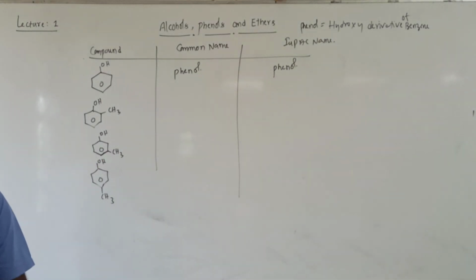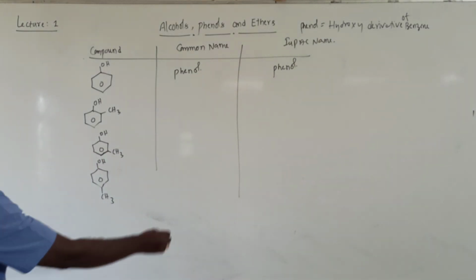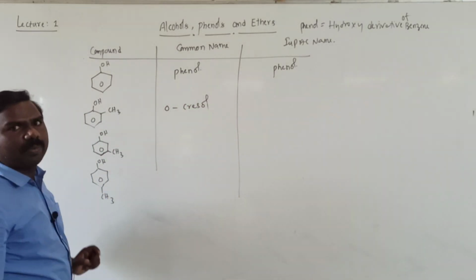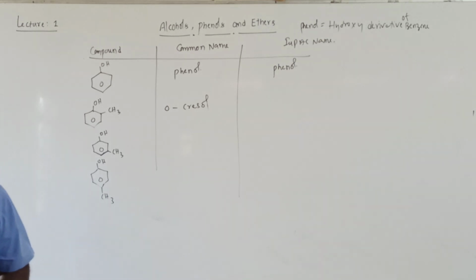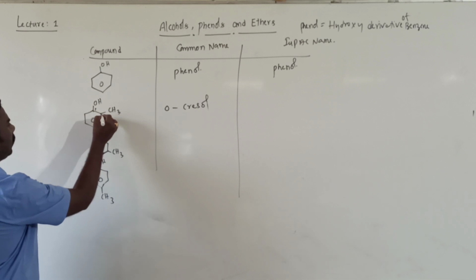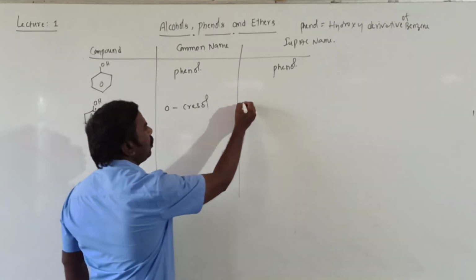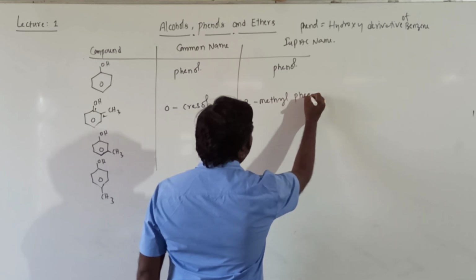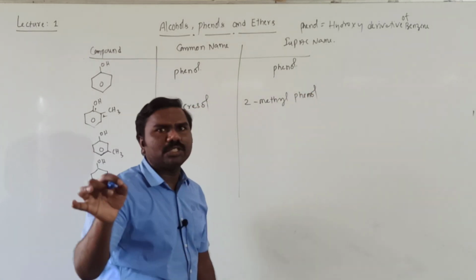Now the first one is orthocresol. Ortho position is occupied by methyl group. Next one is 2-methyl phenol. First position, second position. That's why 2-methyl phenol it is. Benzene OH group is phenol.